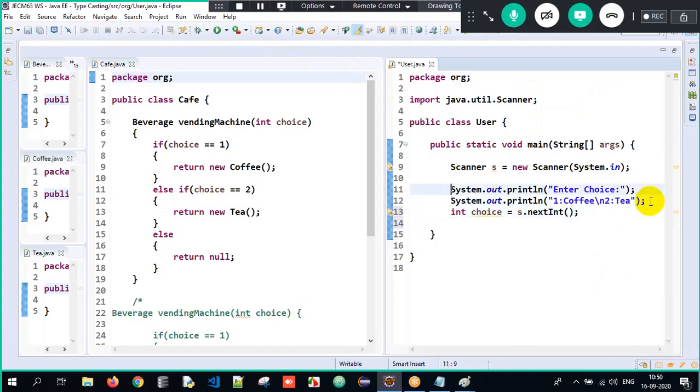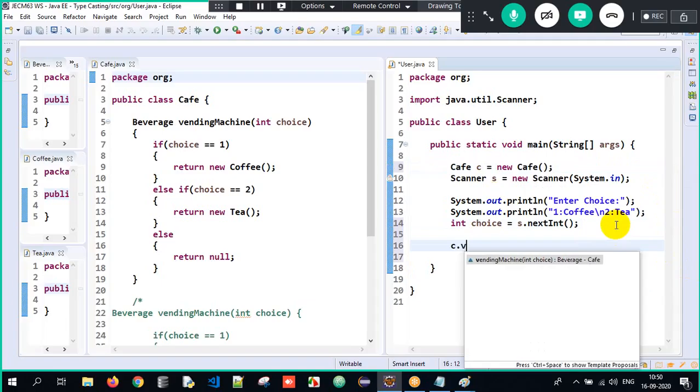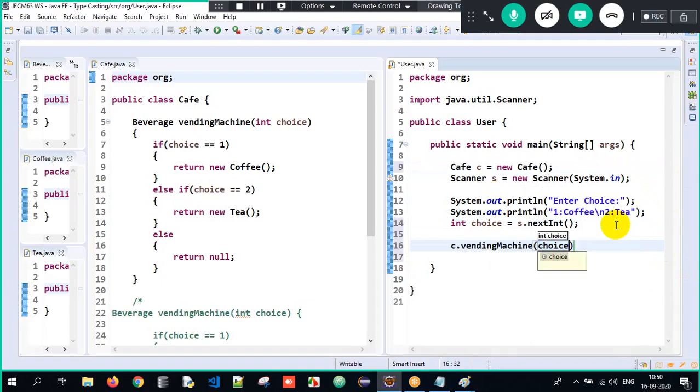So I have to create an object of Cafe because the vending machine is present in Cafe, no? So you have to create an object of Cafe here. So here c.vendingMachine and I'll pass the choice here. Imagine the Cafe object got created, Scanner object got created. Enter choice, 1 for coffee, 2 for tea. I accept 1. The choice is 1. I pass c.vendingMachine of 1 here.